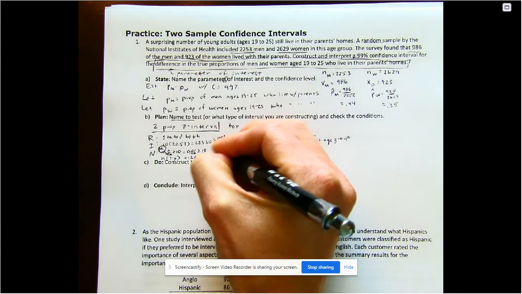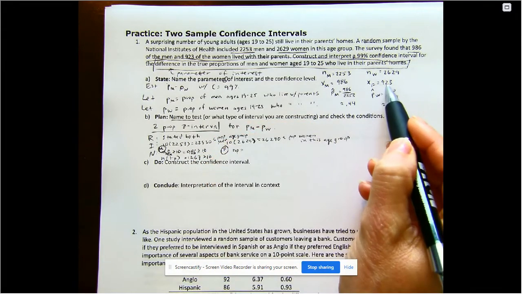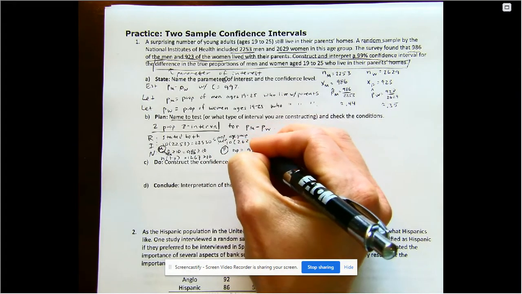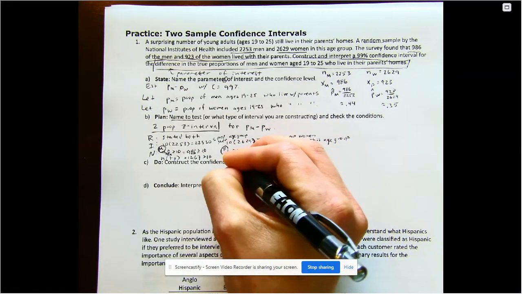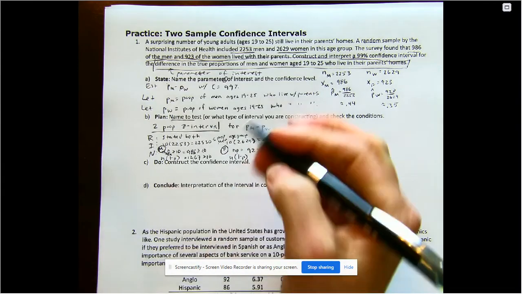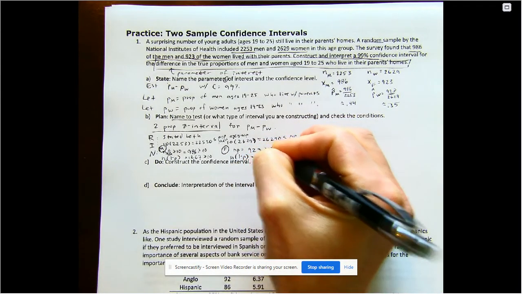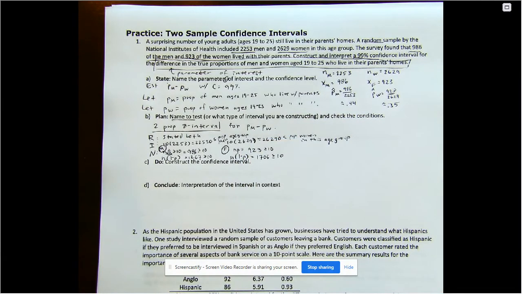I have to do the same thing for females. So for females, my np, I know that 923 of them lived with their parents, which means 2,629 minus 923, which is 1,706, did not live with their parents. Those are both, when our sample sizes are this large, it's really easy to meet that condition, but you do have to check it for both males and females.